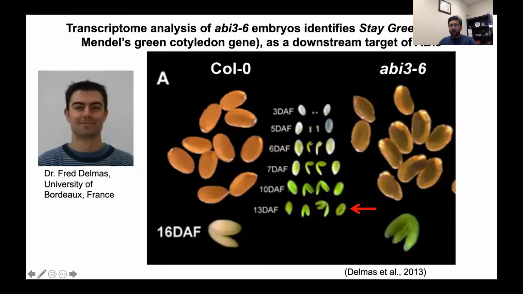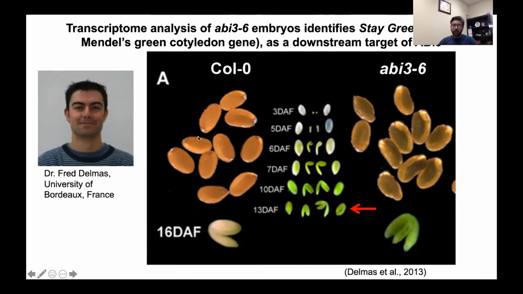To approach this problem, we decided to go back to Arabidopsis, where we knew the fundamental genetics, and found a mutant in which the embryo at maturity will stay green. This mutant is called abi3-6, which is a null allele of ABA insensitive 3, an ABA-inducible transcription factor.